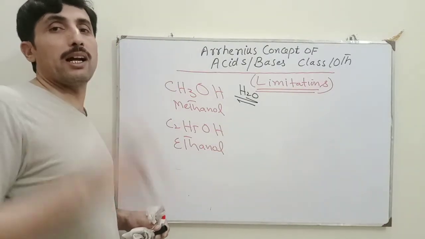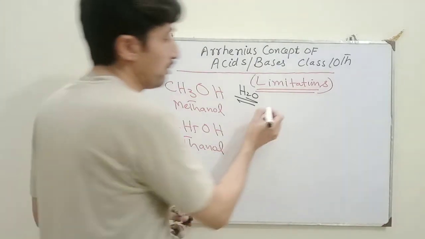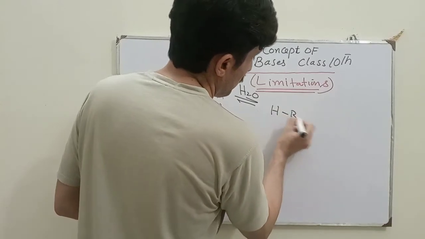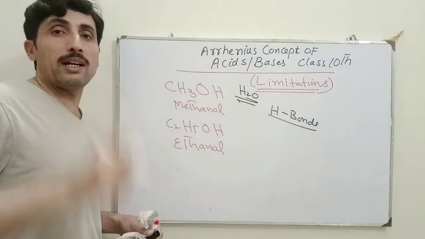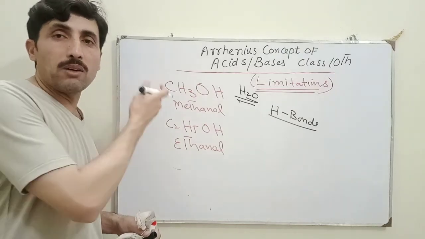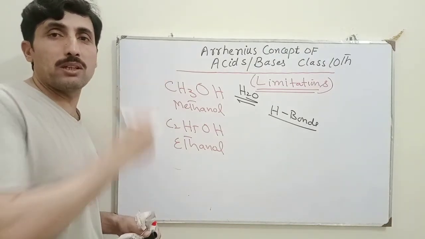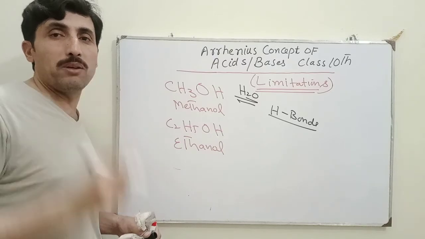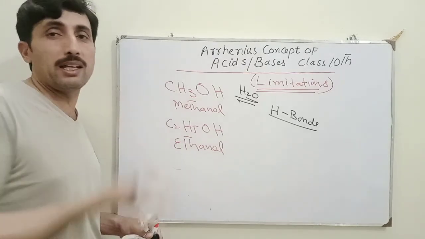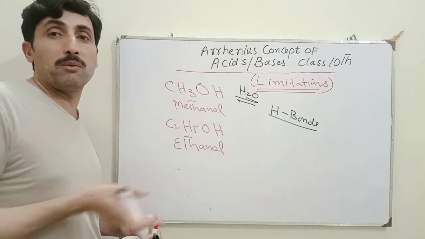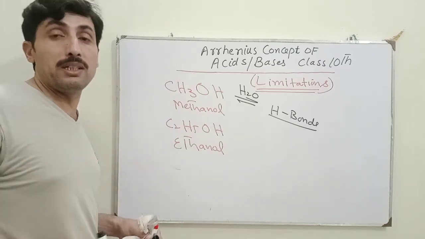Alcohol will make hydrogen bond with water molecules. No hydroxyl group will be produced. Alcohol will make hydrogen bond with water molecules and will be completely dissolved inside water. Therefore, alcohol is organic, but it can make hydrogen bond with water molecule. Therefore, it will be completely dissolved.